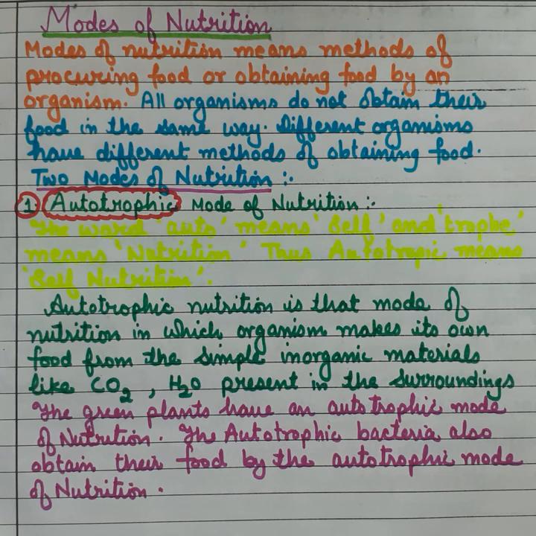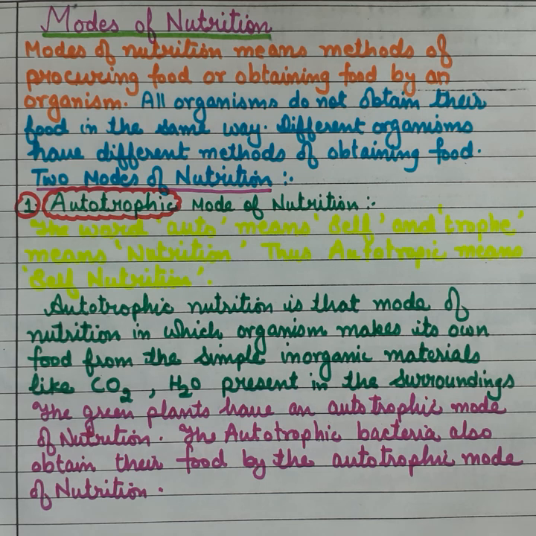Modes of nutrition. Modes of nutrition means methods of procuring or obtaining food by an organism. All organisms do not obtain their food in the same way. They obtain food in different ways. That means different organisms have different modes of obtaining food. So now we are going to describe the two main modes of nutrition. First is autotrophic nutrition. Second is heterotrophic nutrition.